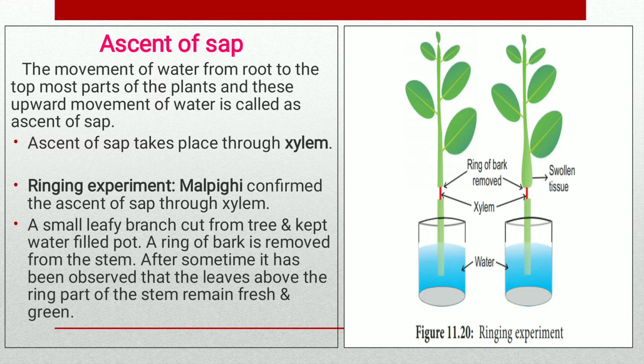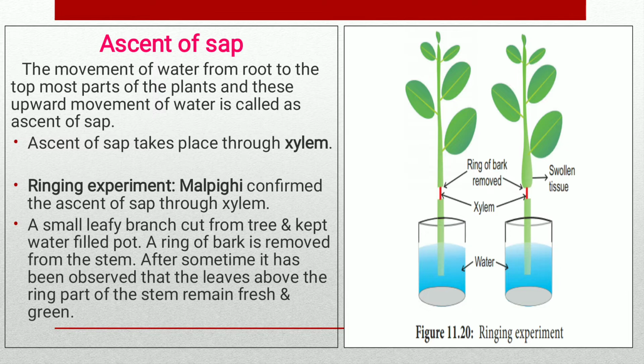This ascent of sap takes place through the xylem. Xylem is the main water conducting part. Means the xylem is the main water conducting tissue. Then, the path of ascent of sap.